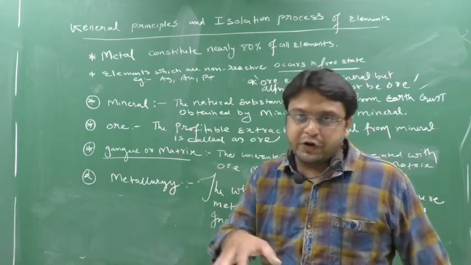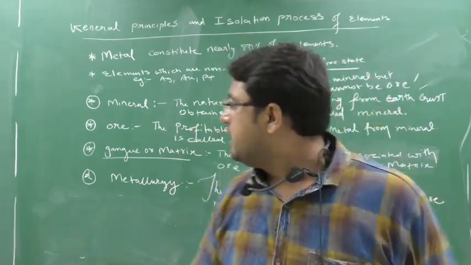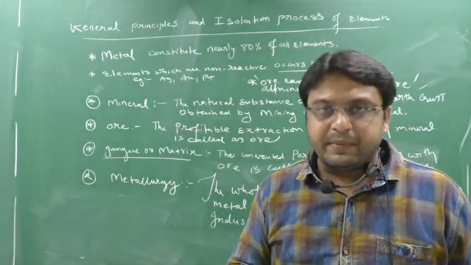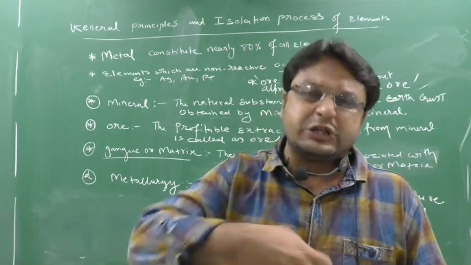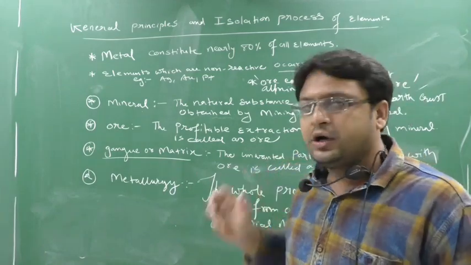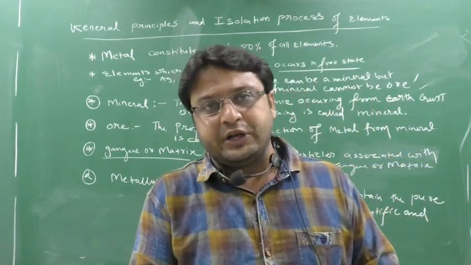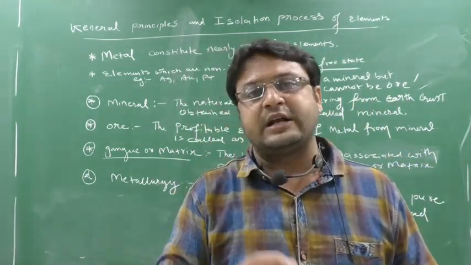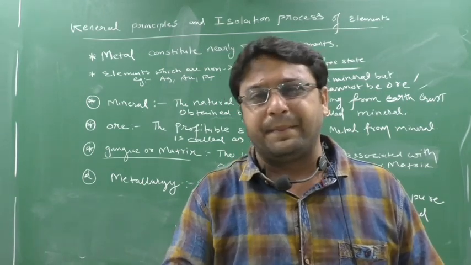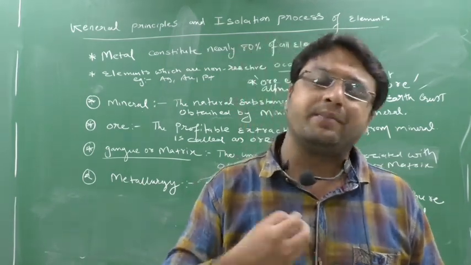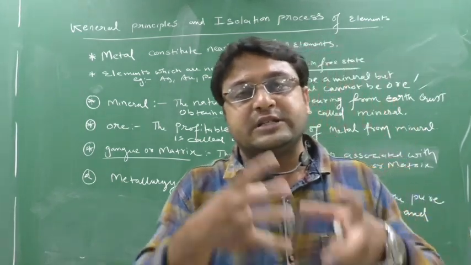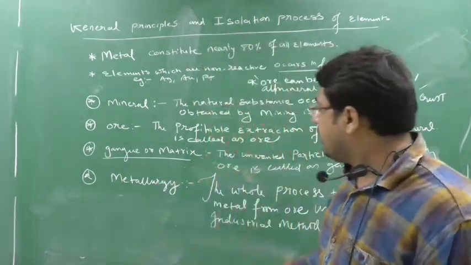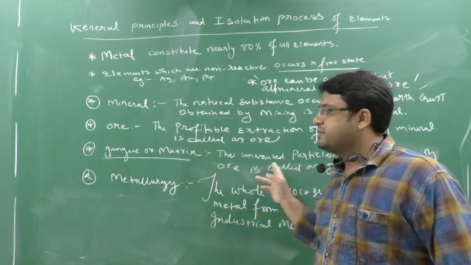Similarly, when you are digging the mineral, the ore, from the earth crust, there are certain impurities, dissolved impurities and undissolved impurities also. I will discuss that later on. But the impurities, or unwanted particles, like clay, earth particles, certain roots, certain bones, moisture, all of this is associated with the ore, and that portion we call gangue.